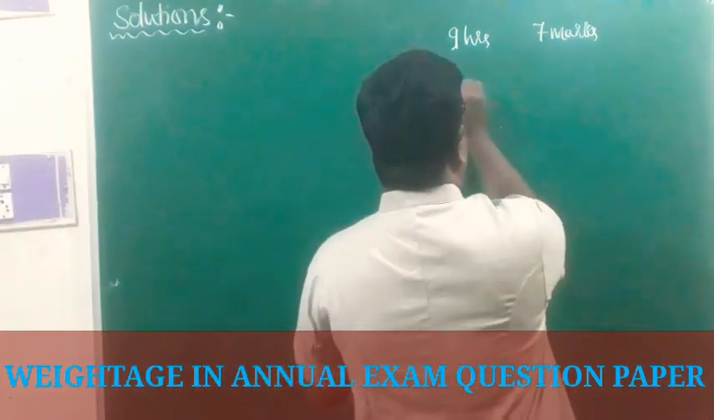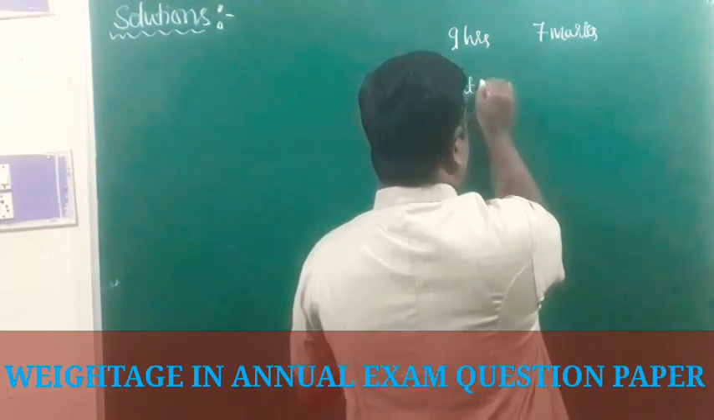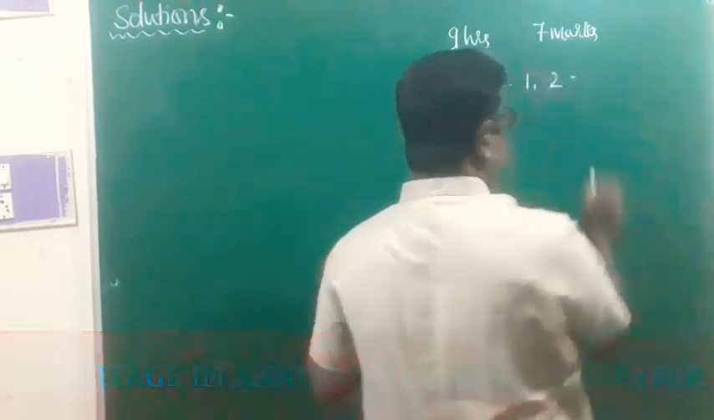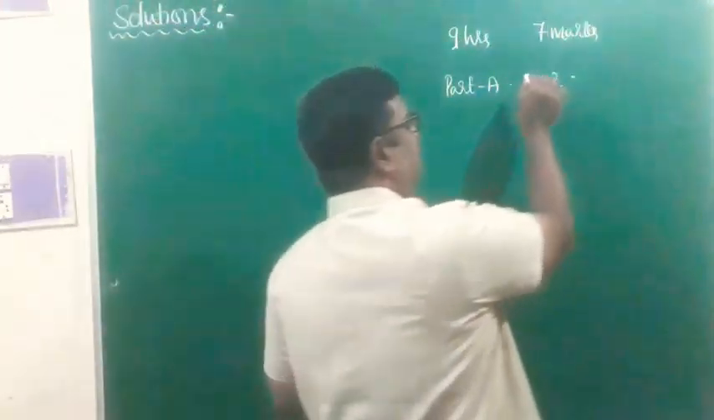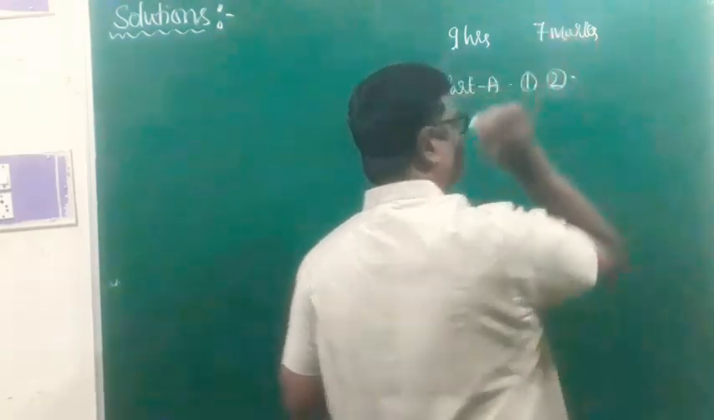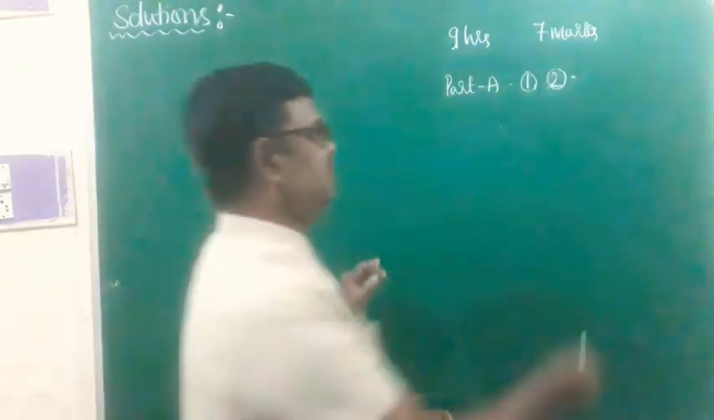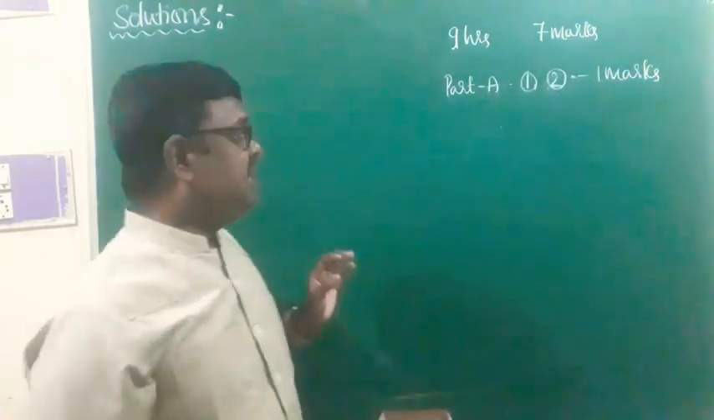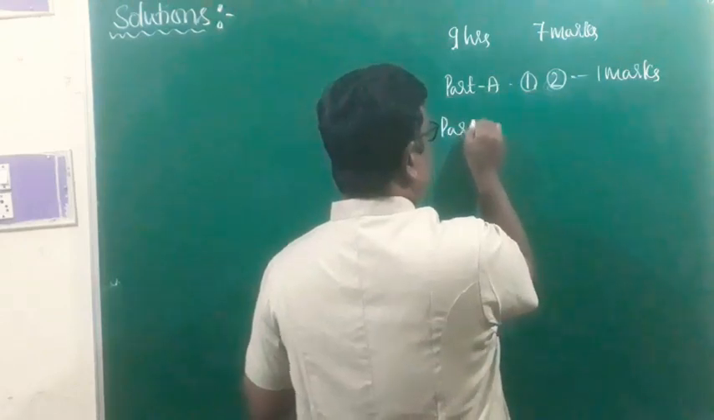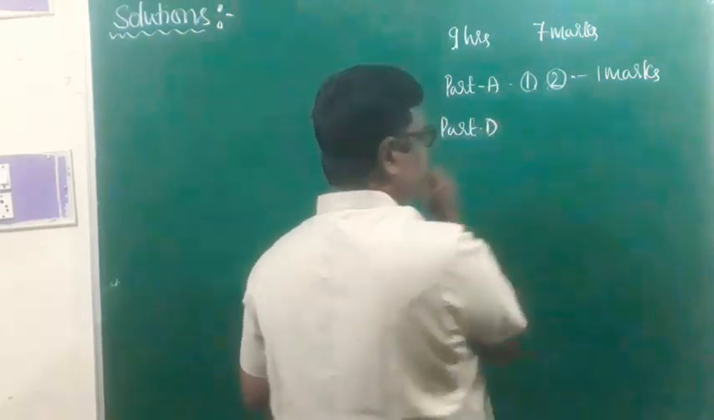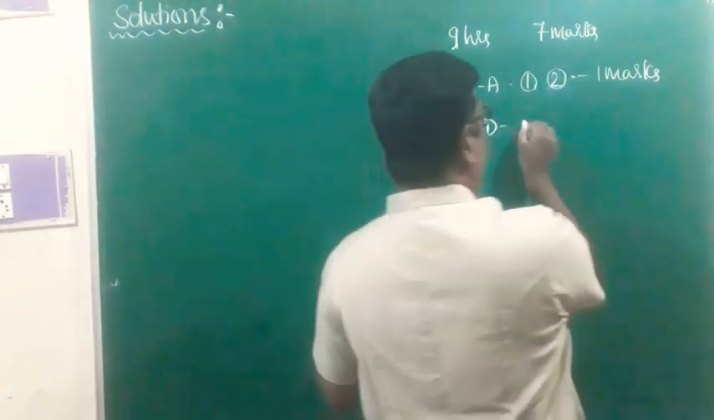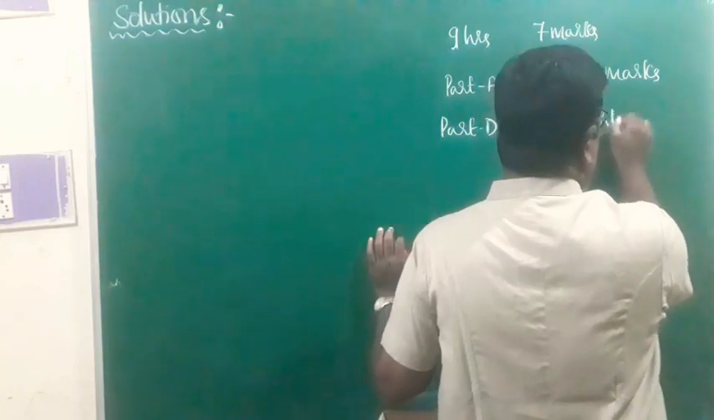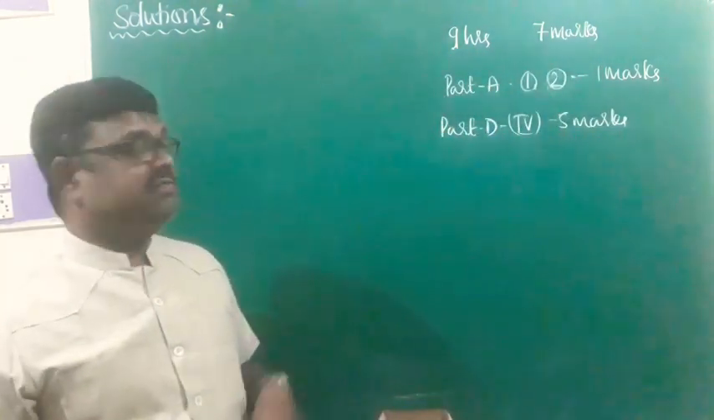And out of 7 marks, you can expect 2 questions in part A. Question number 1 and question number 2 are the 1 mark questions from the solutions chapter. And in part D, under section 4, we have a 5 mark question, that is 1 more question from this particular chapter.